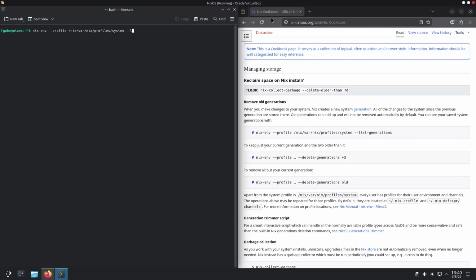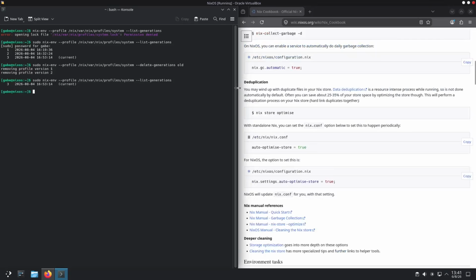I might do something wrong because the tabulation doesn't work. Permission or not, this is sudo nix-env --profile /nix/var/... --delete-generations old. That's it. Oh, deduplication may wind up with duplicates.